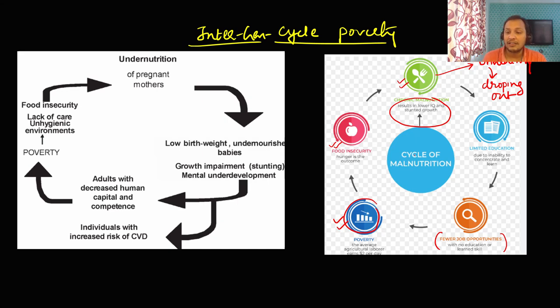So this is called the cycle of poverty and malnutrition, which I have explained here also, that whenever someone is suffering from poverty, he will have food insecurity, and once he is having food insecurity, he will suffer from undernutrition, and because the mother suffers from undernutrition, the baby will have low weight and will be undernourished, which will impair the mental and physical development of the child.